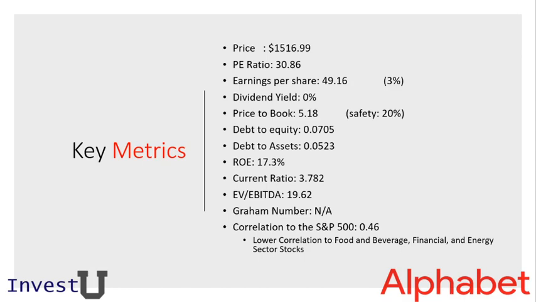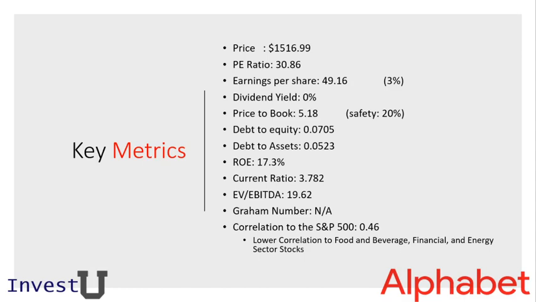Really great debt to equity and debt to assets, 0.07 and 0.05 respectively. The return on equity is quite efficient for management. It's 17.3%. We have a current ratio of 3.7, which is well positioned above 1.5, which is our target that we typically look for as value investors. And it has an EV over EBITDA of 19.62, which is slightly high. The Graham number we're not showing for this because a lot of the Graham numbers take into account the outstanding shares, and to calculate this for GOOG and GOOGL is a little bit convoluted.